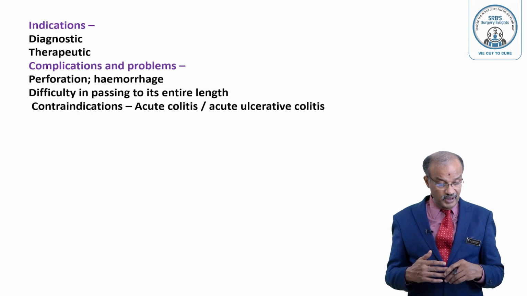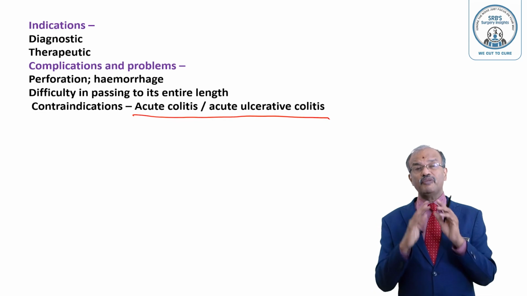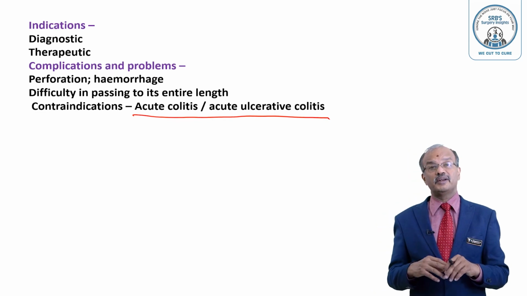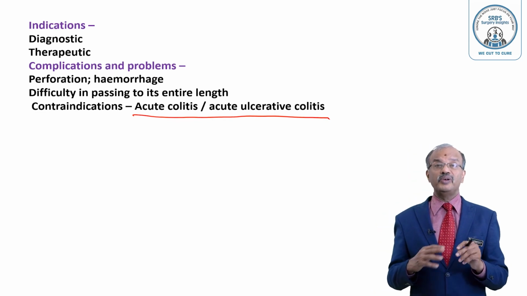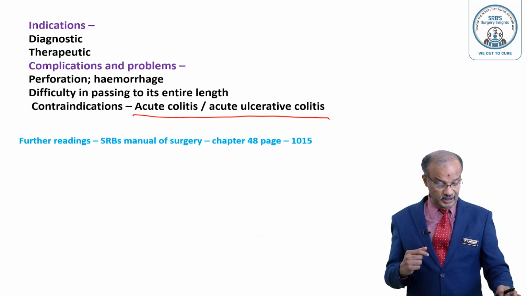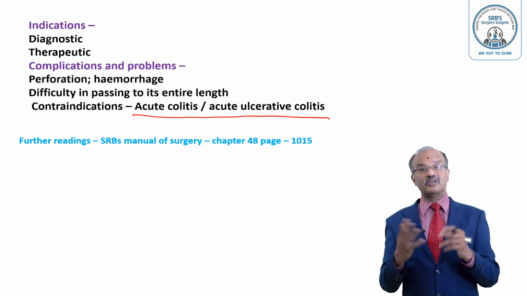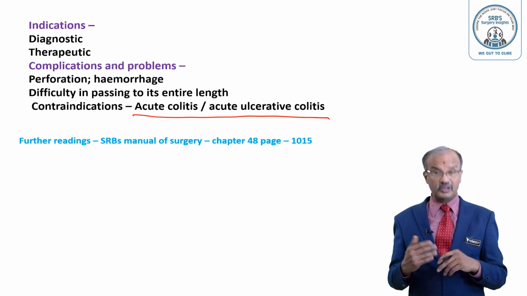Hemorrhage can occur. The contraindication is acute colitis and acute ulcerative colitis because of the very friable colon. It may perforate. So in such a situation, don't do it; once the acute episode has settled, then you can do the colonoscopy later. You can always read my manual of surgery colon chapter or rectum chapter for details about the colonoscopy.